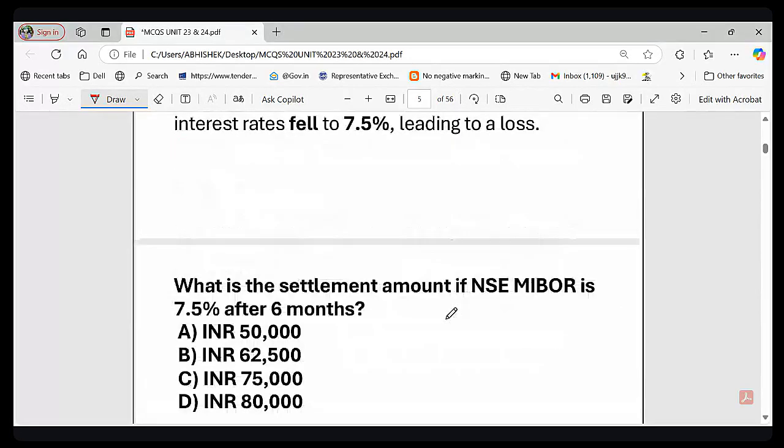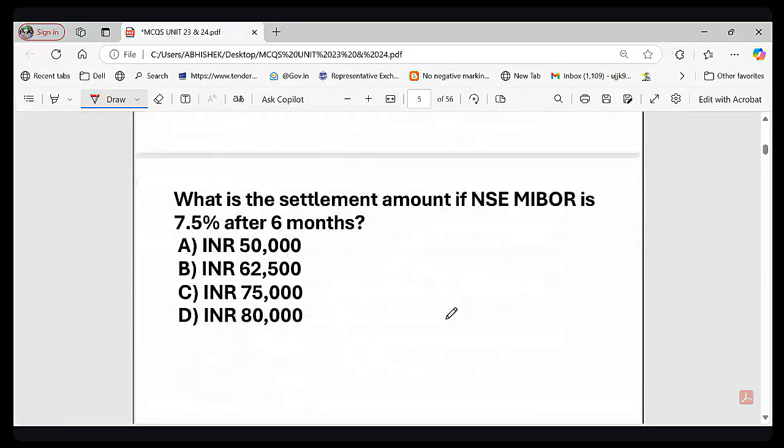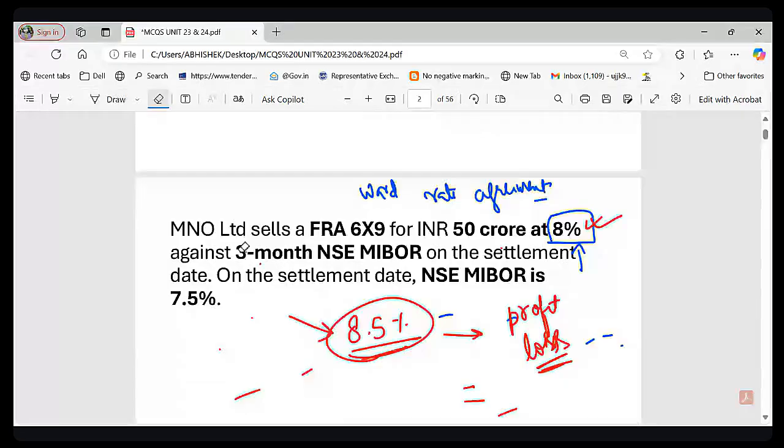Now let's look at the second question. What is the settlement amount if NSE MIBOR is 7.5% after 6 months? It is based on the same question. What was the question? Let me again show you. This was the question, this is the first data. Based on this data, you have to calculate.